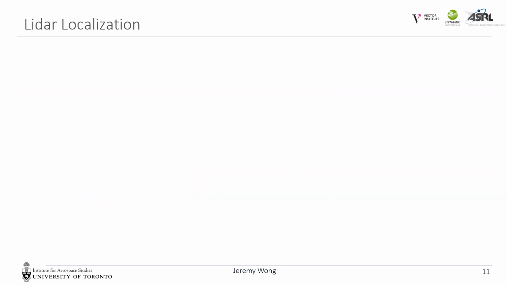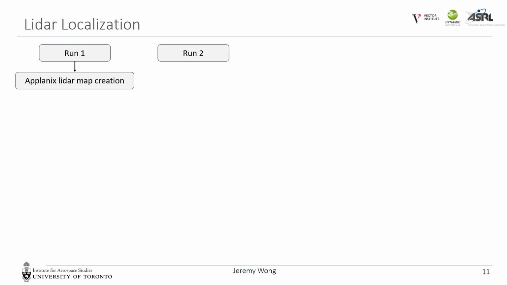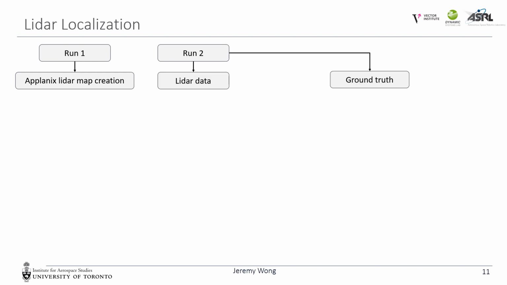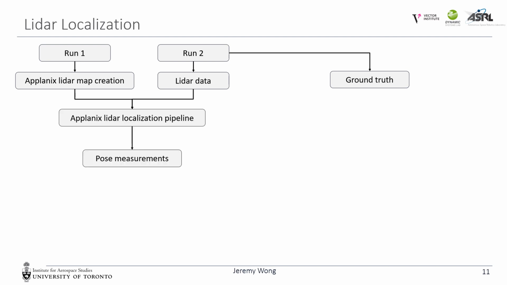After training the hyperparameters of each motion prior, we run our Lidar Localization test procedure, which involves collecting data from two runs of the test route. In the first run, we use the data to create a LiDAR map of the area using a tool from Applanix Corporation, the provider of our POS ground truth system. On the second run, we collect LiDAR data and ground truth.